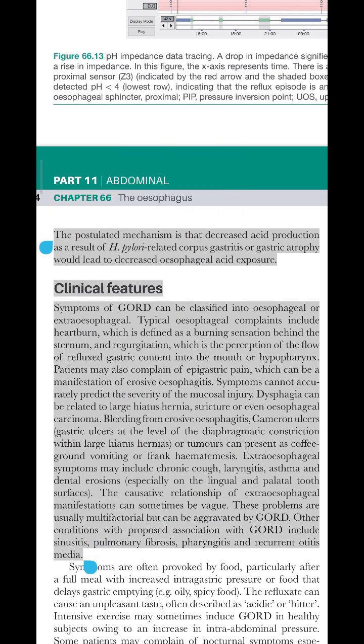The postulated mechanism is that decreased acid production as a result of H. pylori-related corpus gastritis or gastric atrophy would lead to decreased esophageal acid exposure.